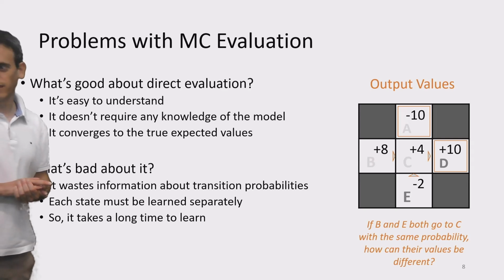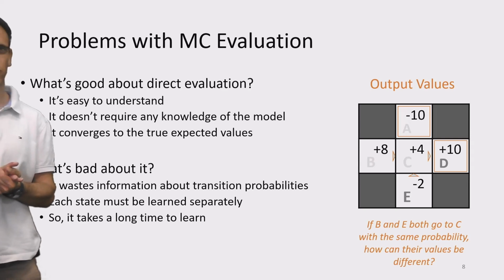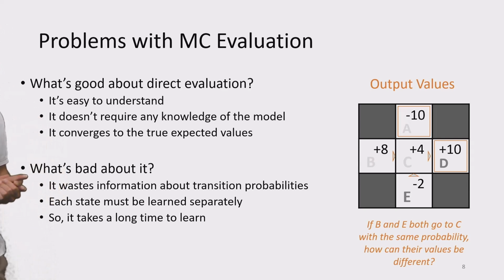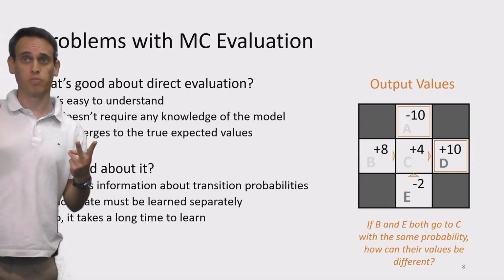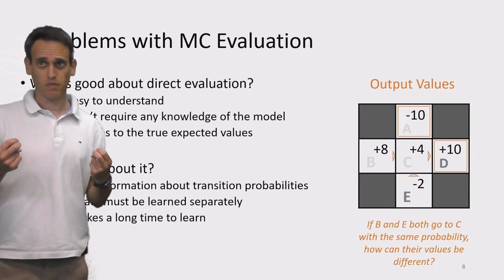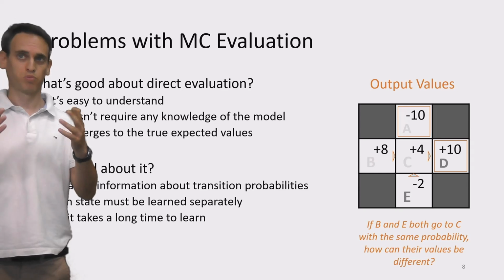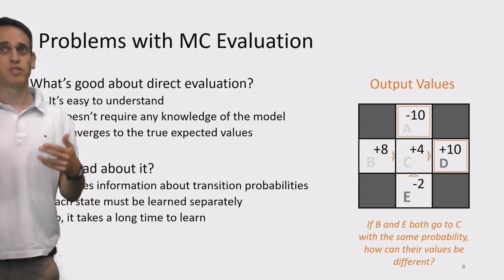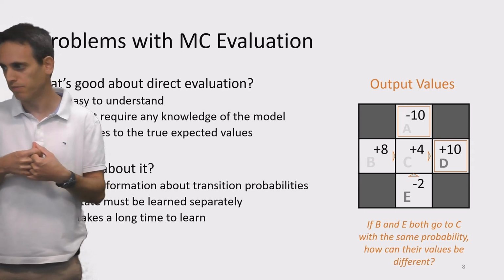Right, and so here's an example that shows us that we're probably missing some information. So let's look at state B and state E. We saw 2 episodes starting at state B and 2 episodes starting at state E. For both of them, in all of the episodes, we performed action north in E and east in B. And in all of the episodes, both of these transitions arrived at state C, right?